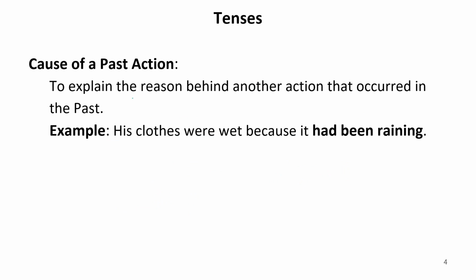Now, cause of a past action: to explain the reason behind another action that occurred in the past. His clothes were wet because it had been raining. It means this action happened just because the rain was going on. So this is also the concept of using past perfect continuous in our speech.